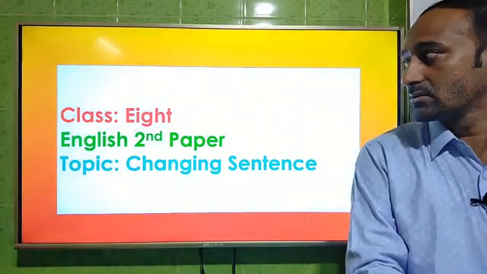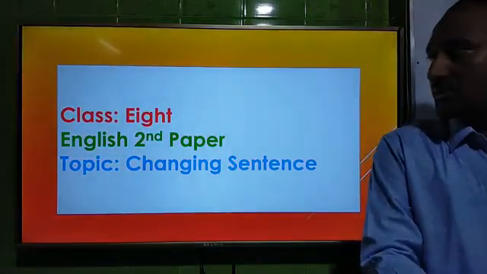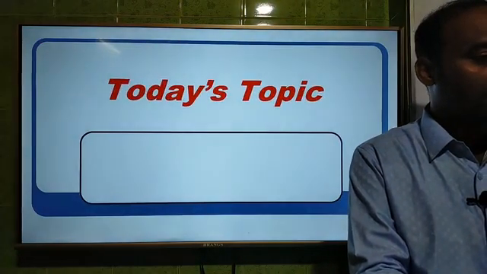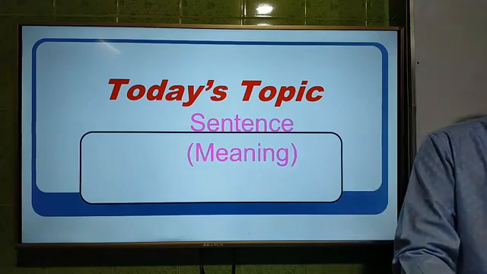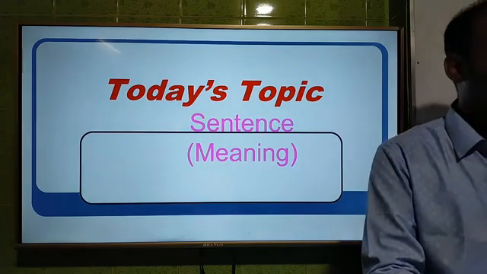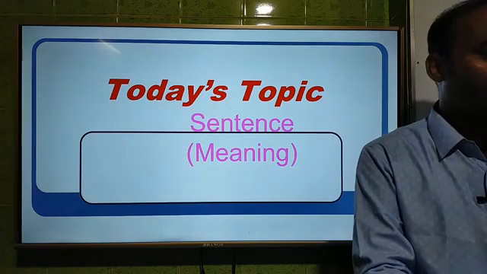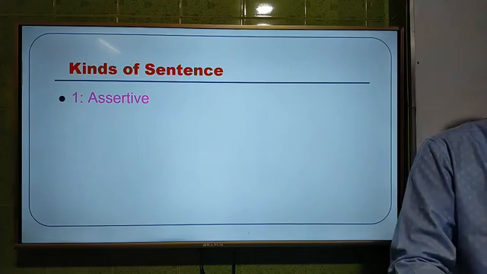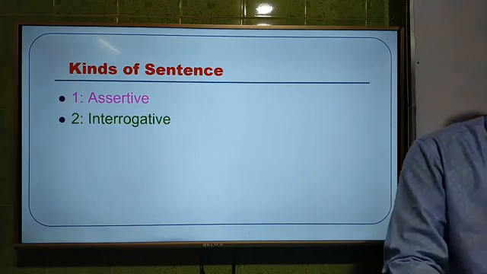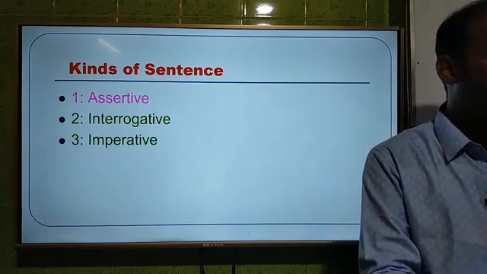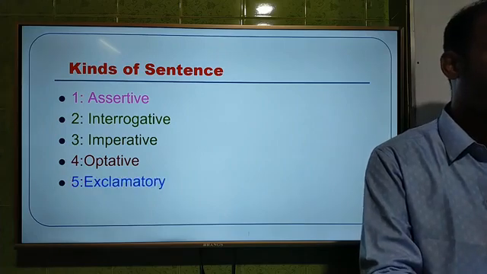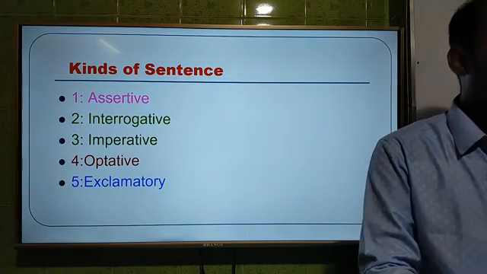This class is for class 8. This class will be on English second paper and the topic is changing sentence. Dear students, the transformation will be on sentence according to meaning, and according to meaning there are 5 kinds of sentence, you know: assertive, interrogative, imperative, optative, and exclamative.